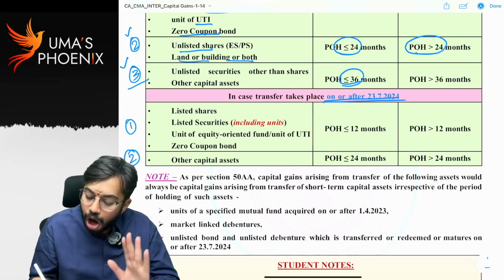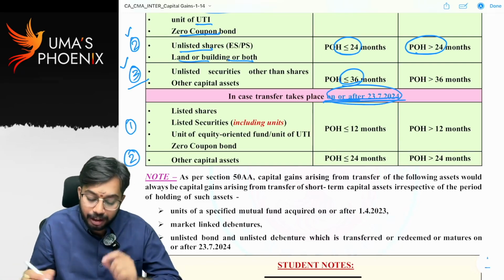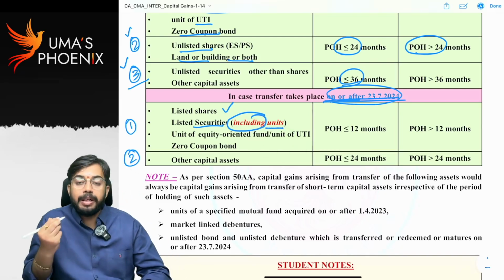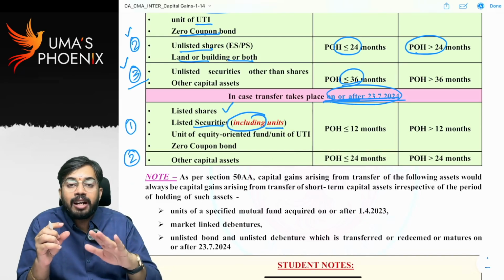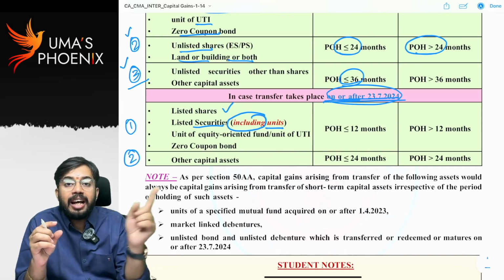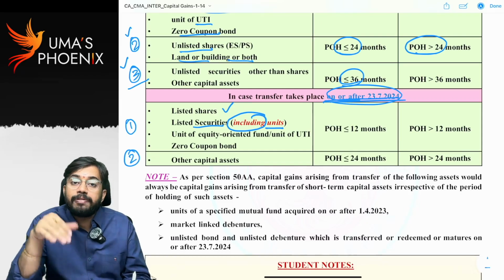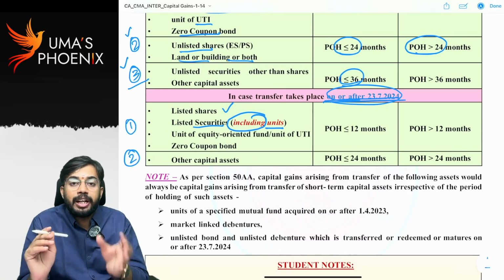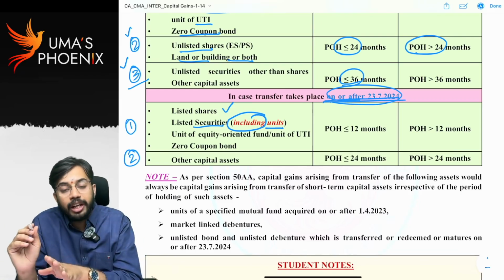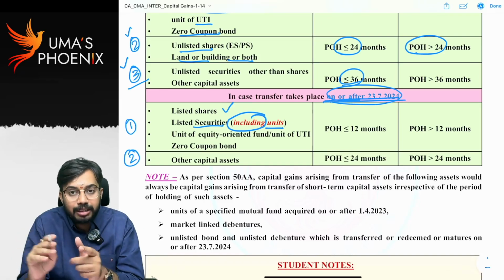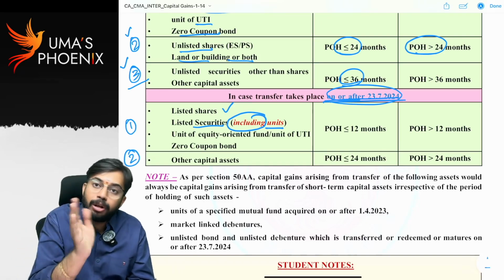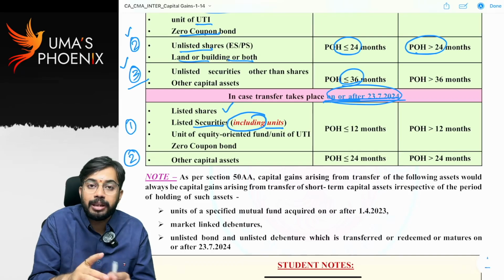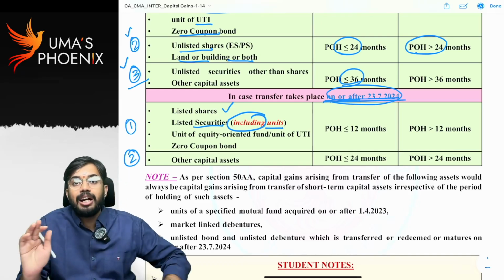Now, on or after 23rd July 2024, listed shares, listed securities, including units. That means what? Listed units are there. If they are transferred before 23rd July, the criteria is 36 months. If listed units are transferred on or after 23rd July 24, the criteria is 12 months. Is it clear? So if listed units are transferred on or after 23rd July 24, you have to consider 12 months. So if the period of holding of those listed units is up to 12 months, it is classified as a short-term capital asset. If the period of holding of those listed units is above 12 months, it is classified as a long-term capital asset.